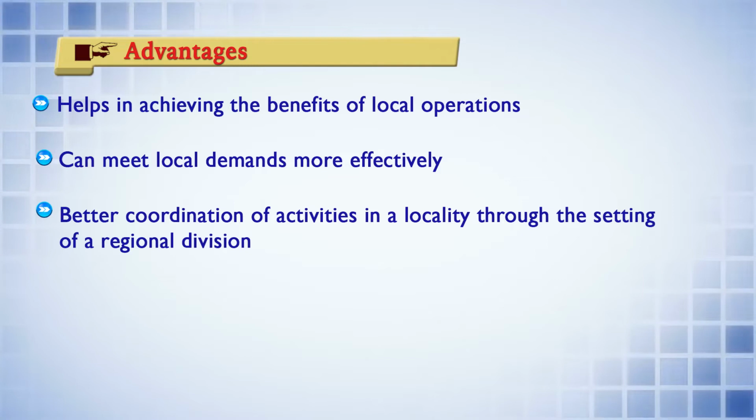Next, better coordination of activities in a locality through the setting of a regional division. There may be better coordination because you are very much aware of that particular regional division and its activities. Therefore, the coordination may be facilitated.